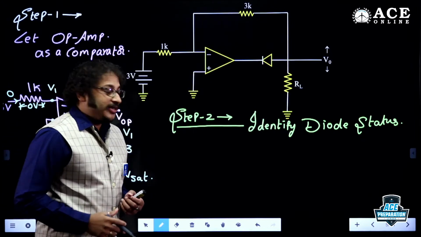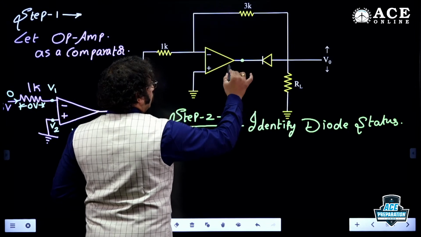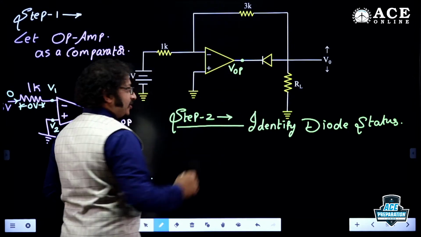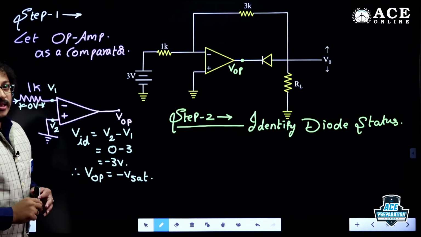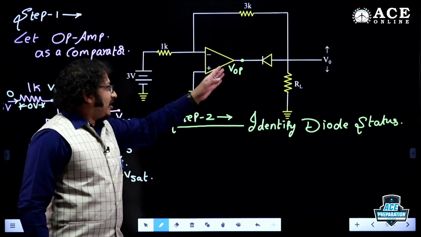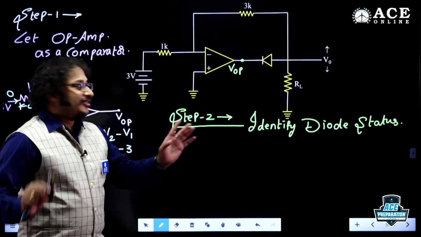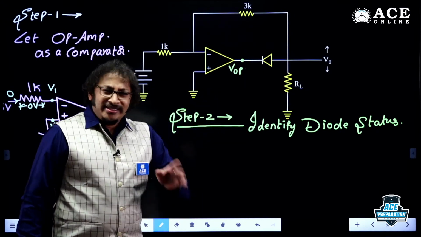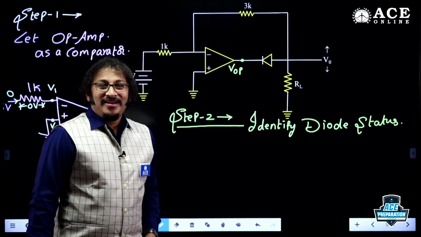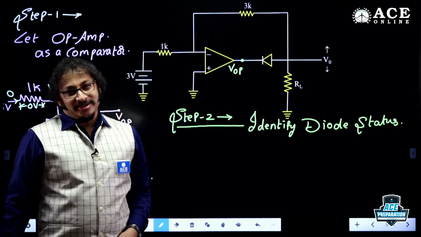Now, tell me, my dear boys and girls, this is the voltage we got as VOP, am I right? Of course, under open loop, I got this as minus Vsat. Now, I told you already, this is the highest voltage we are giving to the diode. That means I just don't bother about the anode voltage. Why? Because this is the highest voltage that is going to decide the status of the diode.